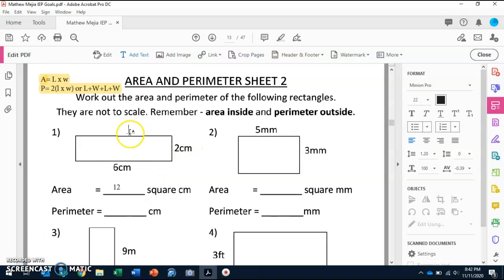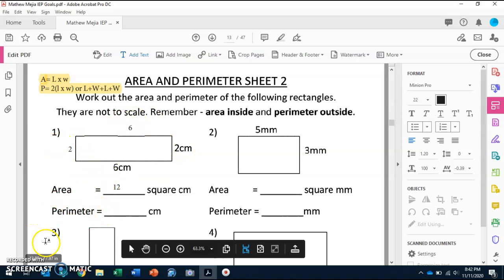And now for perimeter, if it's easier for you to add all the 4 sides, just remember that this side is always going to be the same as this when it comes to rectangles, Matthew, or squares. So if 6 is up here, over here it can be another 6. And then if 2 is over here, it can be another 2. So now you can add all of these together to find out the perimeter. So add them together and tell me what you get. So 6 plus 2 plus 6 plus 2 is 16. Awesome job.